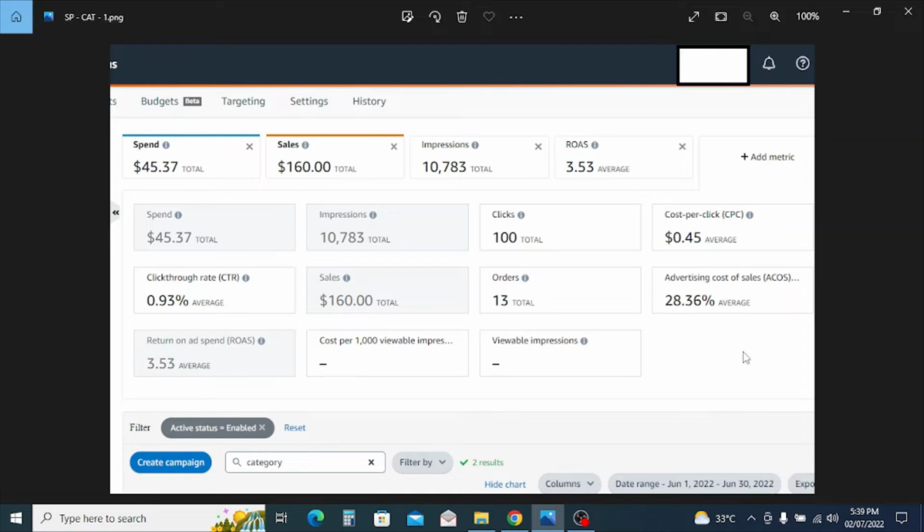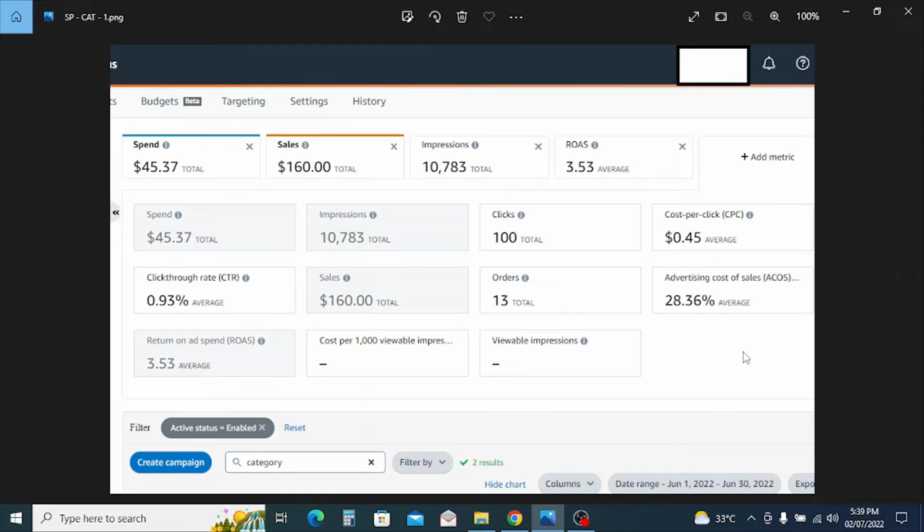So I started with 0.25. It was a test, so I set only $5 for that campaign. There is only one campaign, and it is category targeting. I was targeting two categories, with a $5 per day budget, and the bids, as I said before, 50% lower.